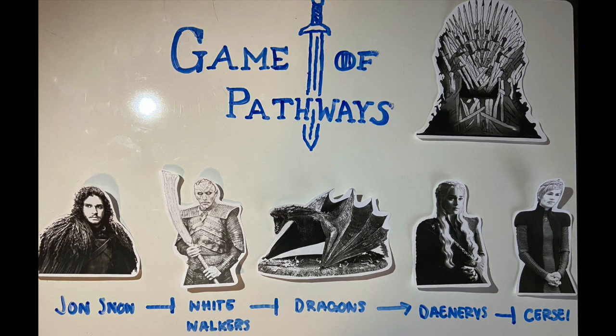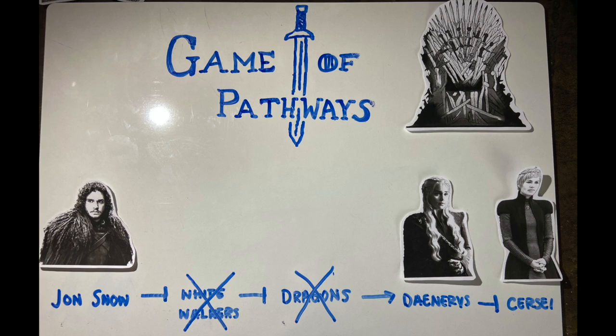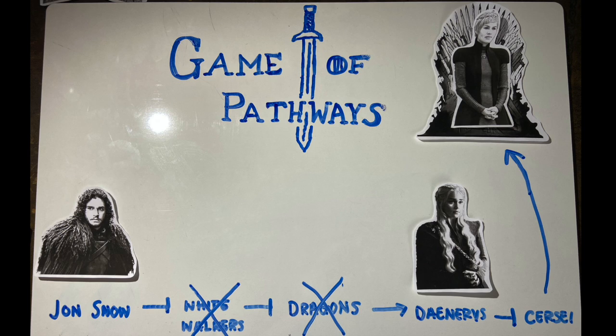What happens if both the White Walker gene and dragon gene is removed? In this case, Daenerys is not able to be activated, and therefore will not inhibit Cersei. This leaves the Cersei gene product to be expressed and sit on the Iron Throne.